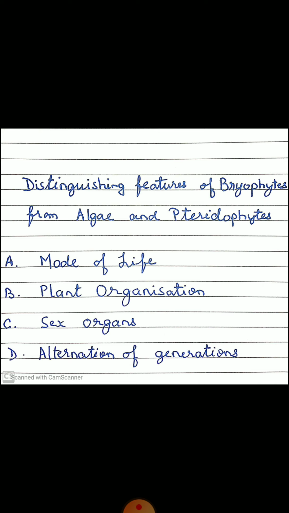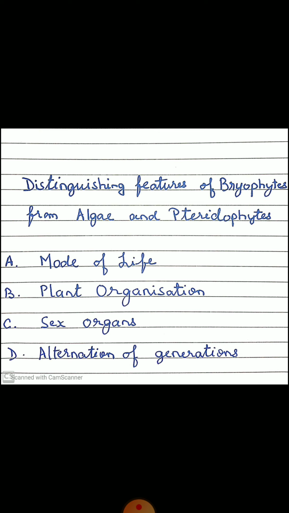So, what is the mode of life? The algae are mainly aquatic. On the other hand, the pteridophytes are terrestrial and the bryophytes are amphibians. Though, the pteridophytes depend on water for the act of fertilization.